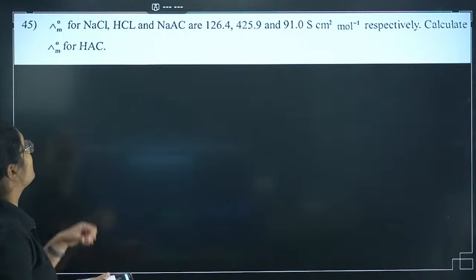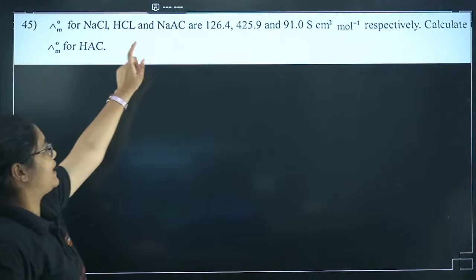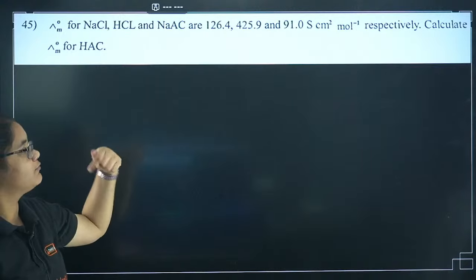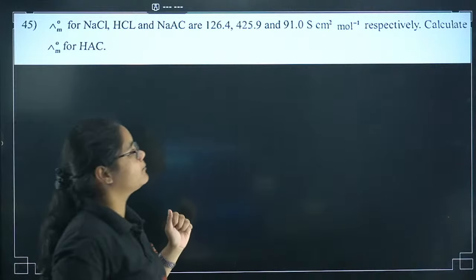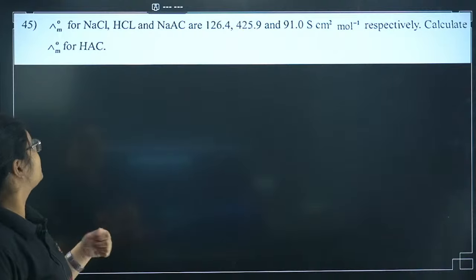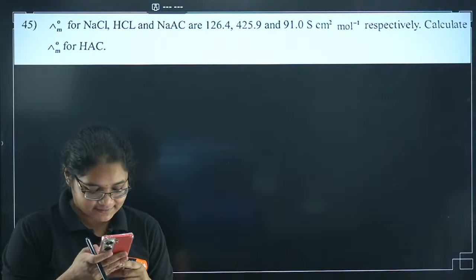Now just tell me, the molar conductivities of NaCl, HCl and NaAc are 126.4, 425.9 and 91.0 S centimeter square mole inverse. So calculate the lambda m for HAc.